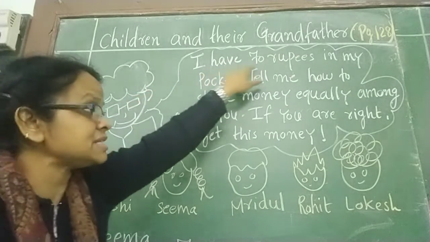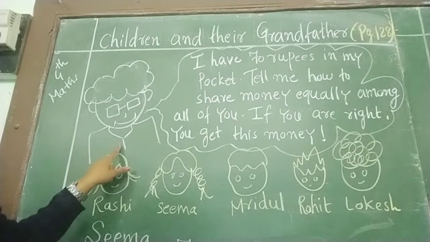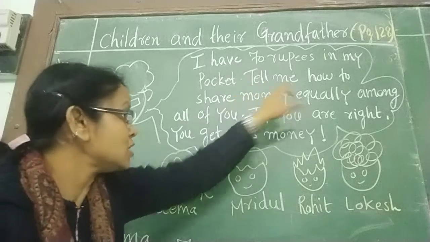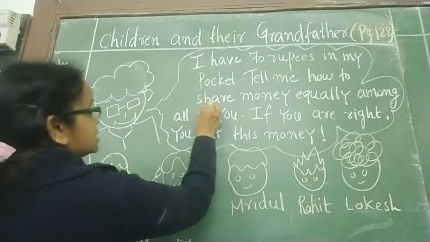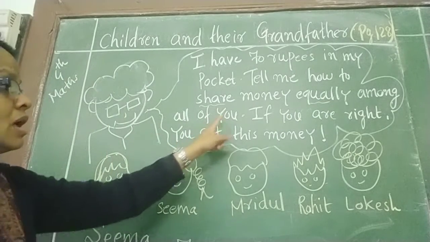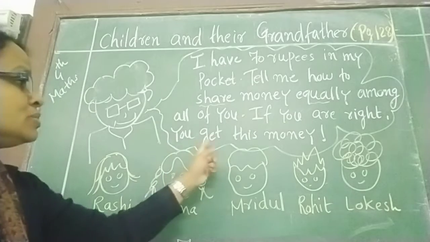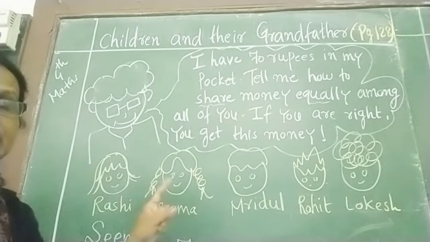I have rupees 17 in my pocket. Grandfather has rupees 70 in his pocket. Tell me how to share money equally. Share equally among all of you. If you are right, you get this money. What did grandfather say? If you are right, you will get the money.